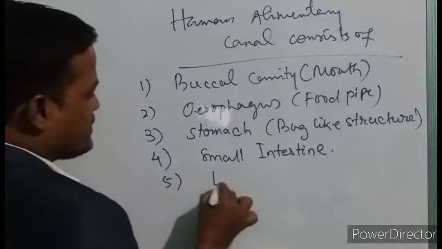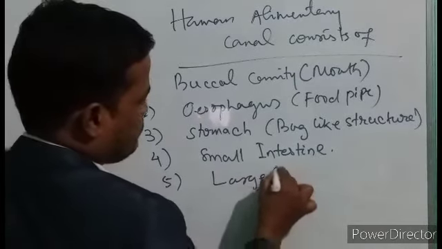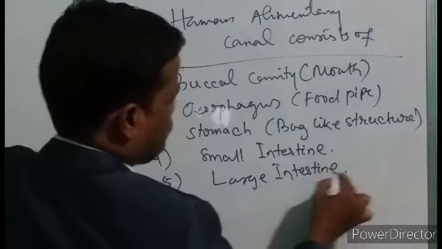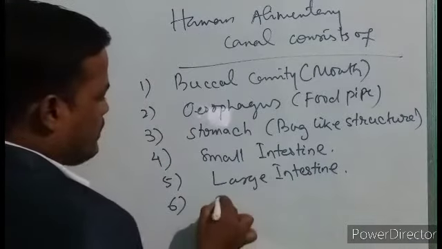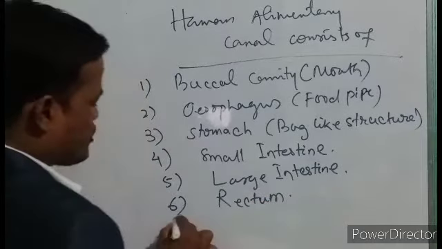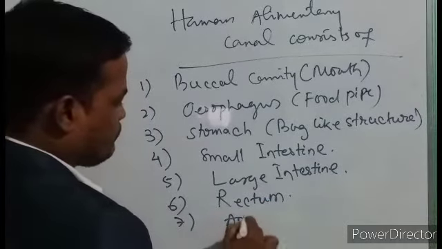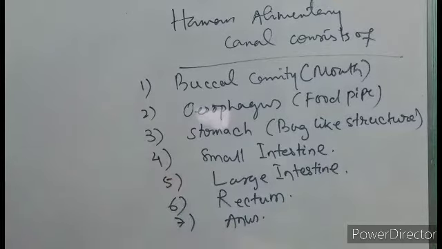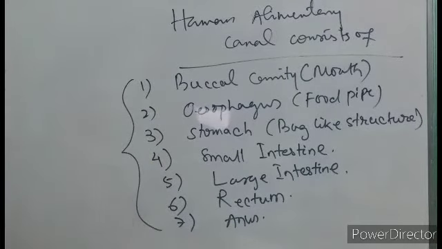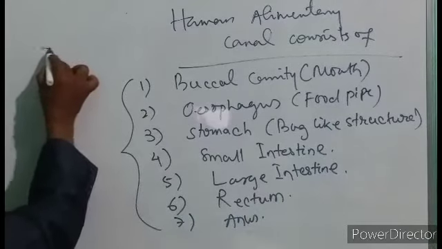Next, large intestine. Next is your rectum. Last one is the anus. There are 7 parts of the human alimentary canal. These are the 7 parts. Literally, if you draw this structure, you will find that